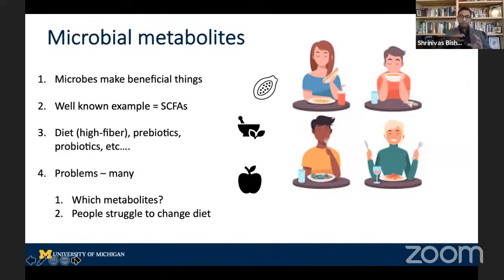People are actively investigating these issues. But again, the issue is which metabolites. And if you're talking about purely dietary changes, most studies of diet that have been done have not had great results. One issue is that people struggle to change a diet, and the other is that diets are just super complicated. So we don't really know how to modify this, but that's also a future direction.